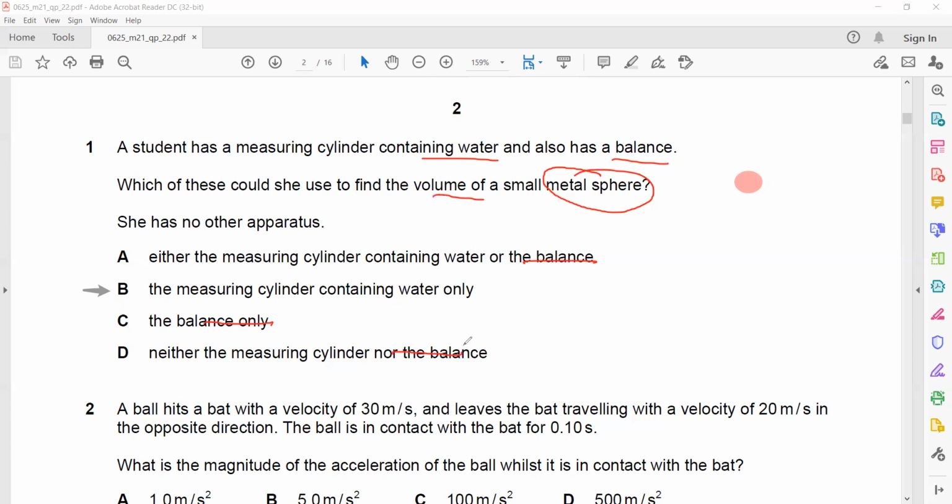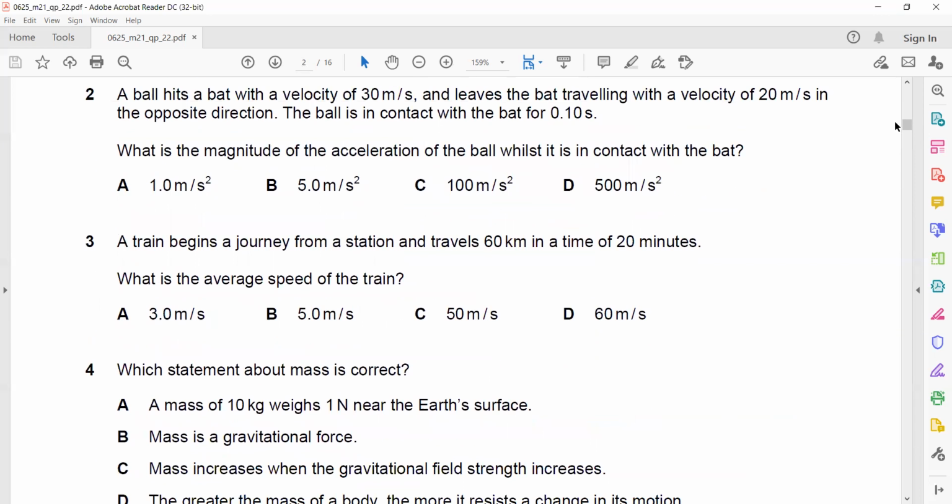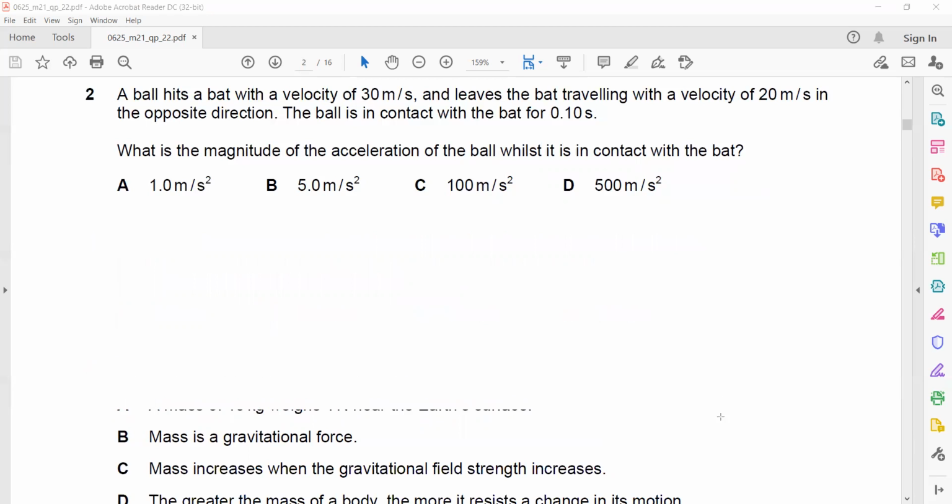In question 2, a ball hits a bat with a velocity of 30 meter per second and leaves the bat traveling with a velocity of 20 meter per second in the opposite direction.